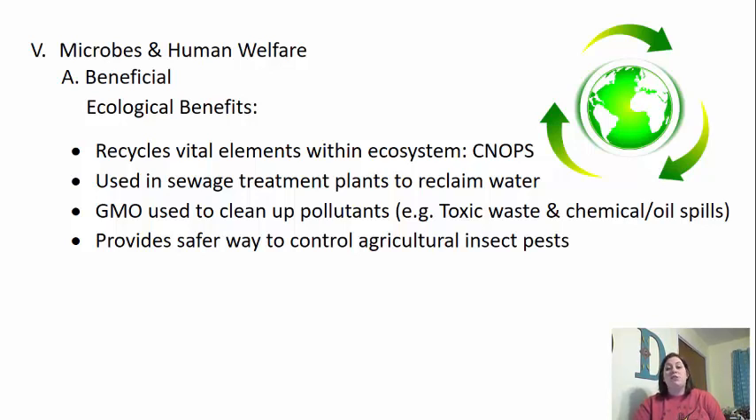We also see that these microbes can be used in sewage treatment plants to reclaim water, to clean the water. Here in Hobbs, we actually have a facility, our wastewater treatment plant uses microorganisms to clean this water, and it is a very effective way to do this. We also see some other benefits are GMOs. These are used to clean up pollutants. Now, GMOs are genetically modified organisms, so they're able to take care of toxic waste or chemical spills or oil spills. They also provide safer ways to control agricultural insect pests. If we can use GMOs to do that instead of spraying things with pesticides, that's an example of a benefit here.